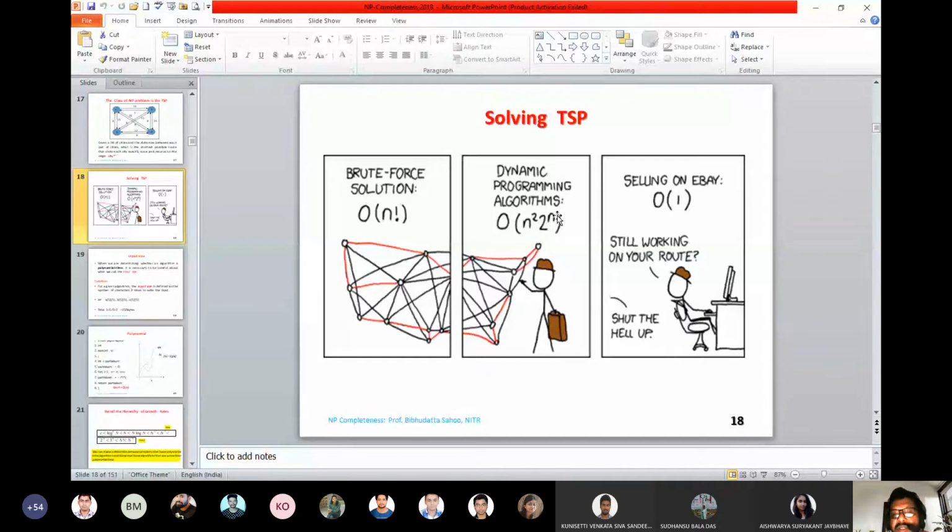So this is always a demand that we try to speed up the problem, and sometimes we want a solution to be obtained with as minimum time as possible. So there are a number of people trying to find the solution in constant time so that a real time system can be designed.